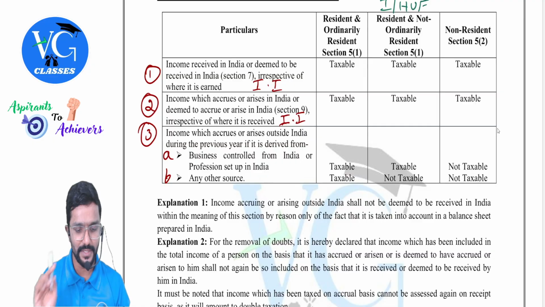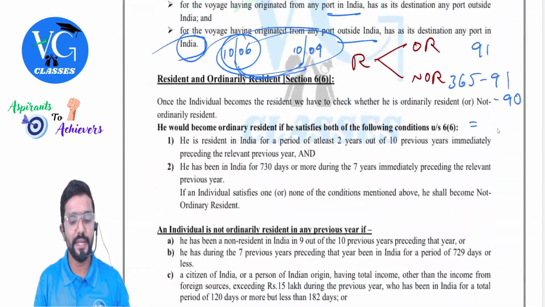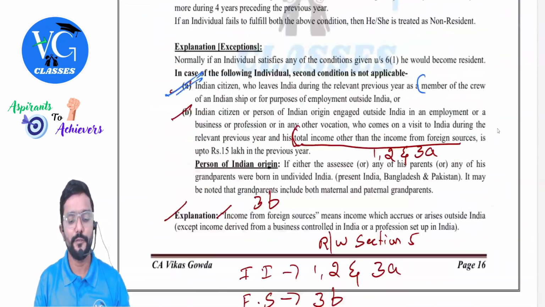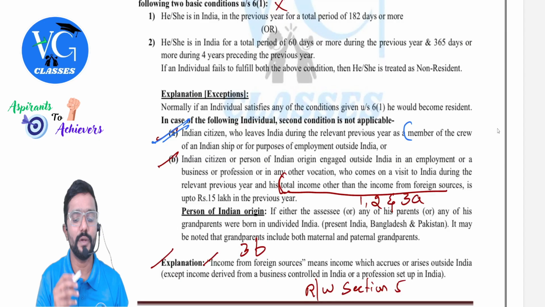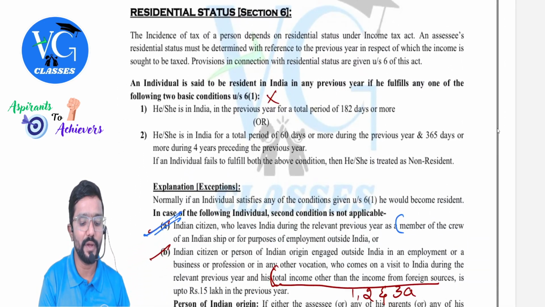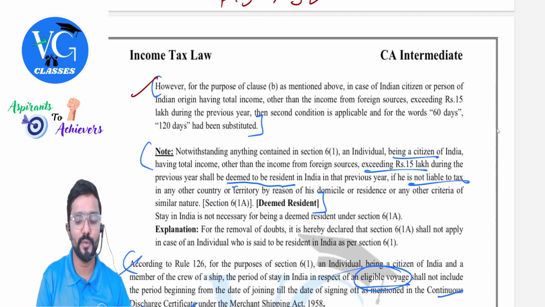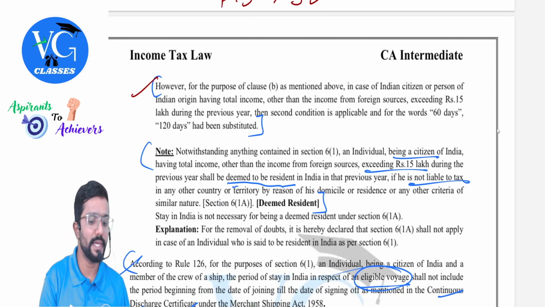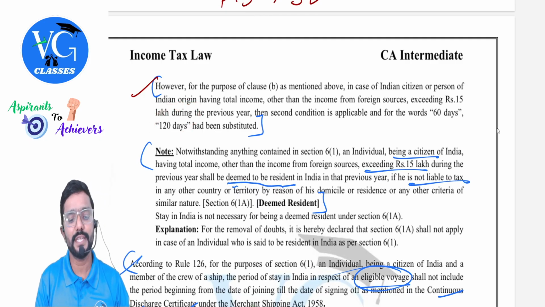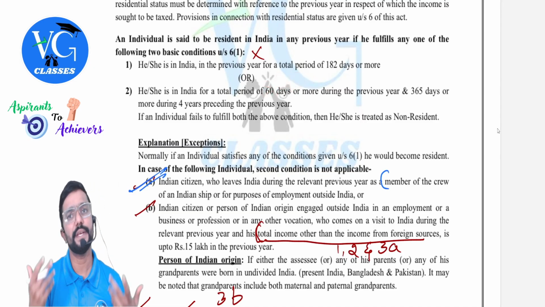Why, sir? Because, guys, listen. I will just explain. If his Indian income, assume, is up to 15 lakh, then he is covered in this. Second condition is not at all applicable. Only first condition. So what is it? 182 days or more. He didn't satisfy. Sir, what if his Indian income is more than 15 lakh? Then he is covered in this point. Second condition is applicable. Yes, 120 days. Did he satisfy that? No. Even this he didn't satisfy. So who is he? Non-resident.